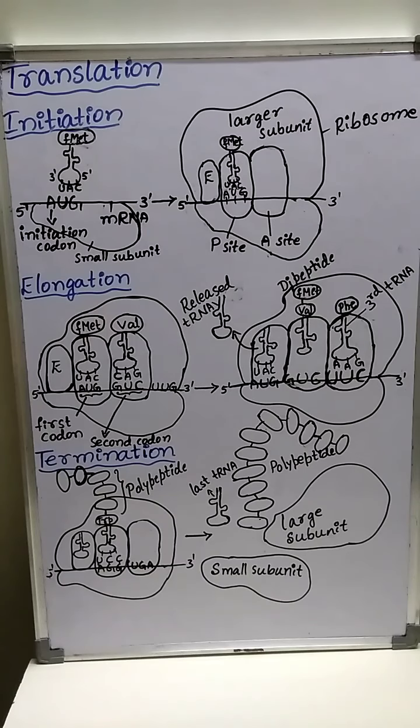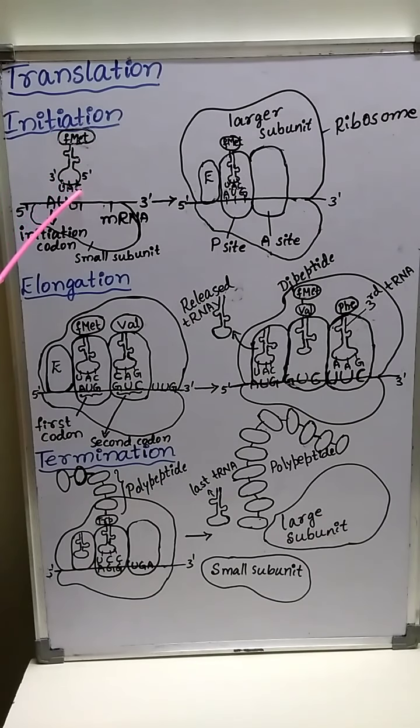The tRNA having the anticodon UAC carries N-formyl methionine. See, this is the amino acid N-formyl methionine.